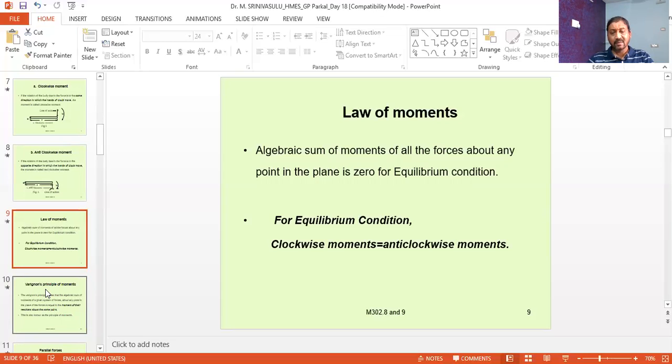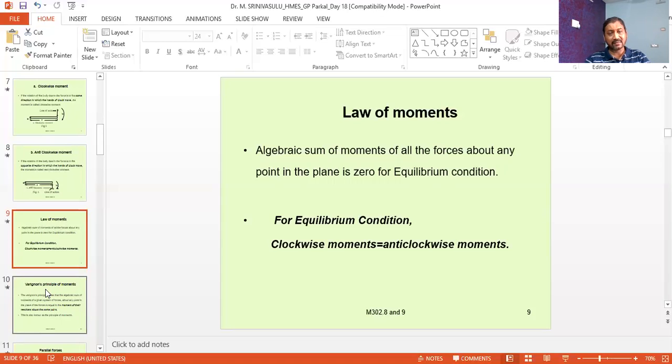That means some forces are acting on a body, and we have some points on the body whose measurements are known. The distance between that point and all the forces is known to us. Then we can take the moments of all the forces about any point.